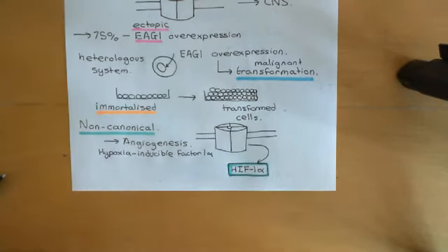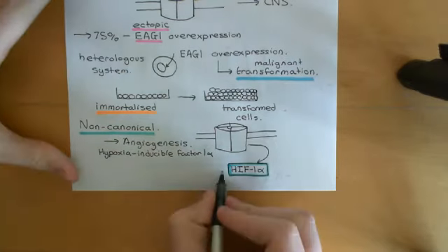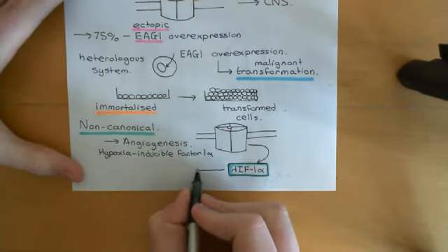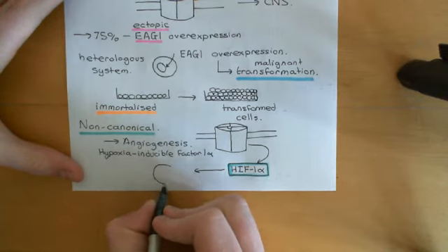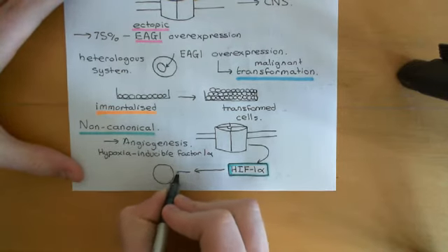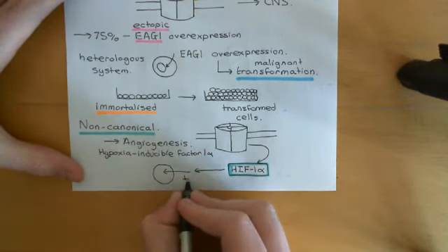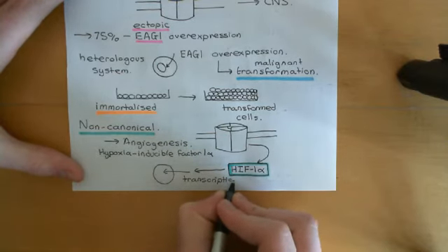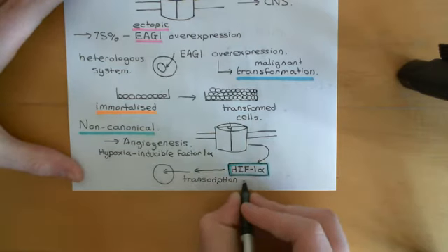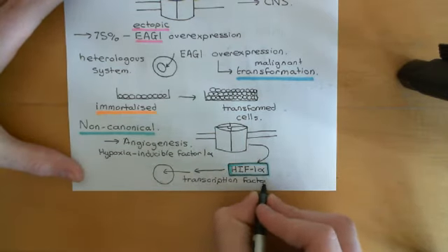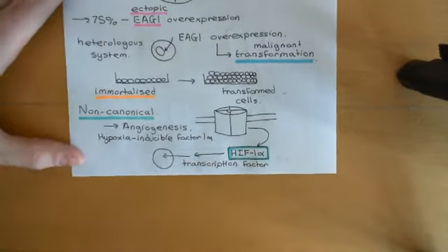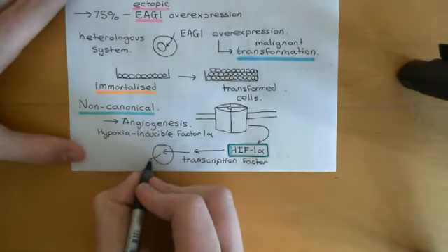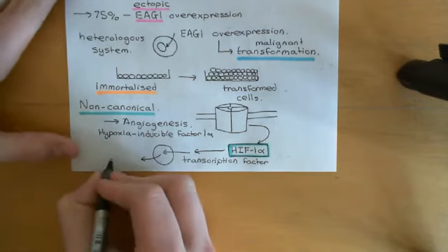Okay, and then what's believed to happen is when HIF-1 alpha gets activated by the Heterologous protein, then it's going to translocate into the nucleus. Okay, so it'll now go into the nucleus, and it's going to affect transcription. Okay, so HIF-1 alpha is a powerful transcription factor which changes gene expression basically by altering transcription. Okay, so it's a transcription factor, and the thing that it's now going to majorly change the expression of is a growth factor called vascular endothelial growth factor.